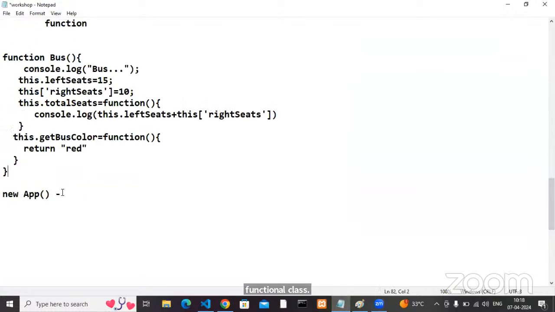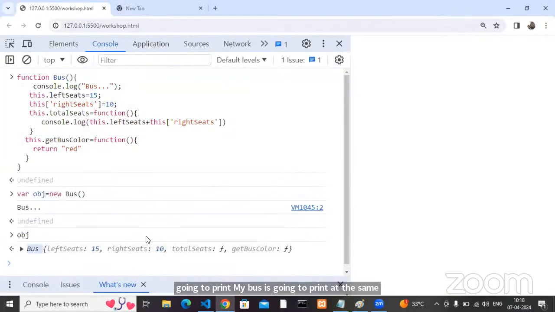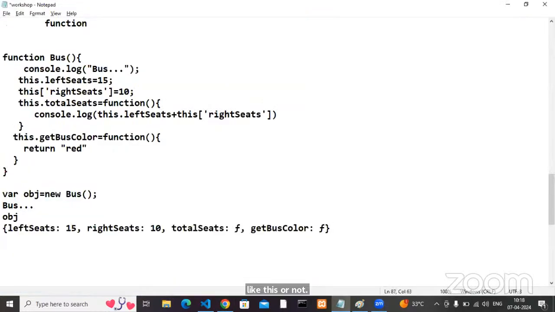Yes, this is my functional class. Okay, how we can create an object? obj equals new bus. New bus. Then at that time what is going to print? My bus is going to print. At the same time, my object also printed like this or not? Yes or no?